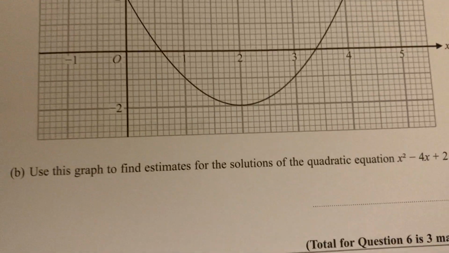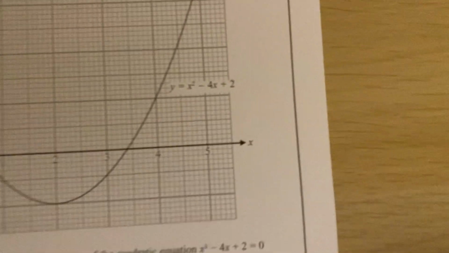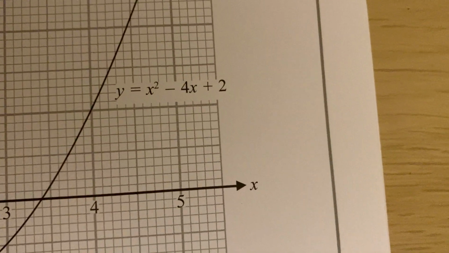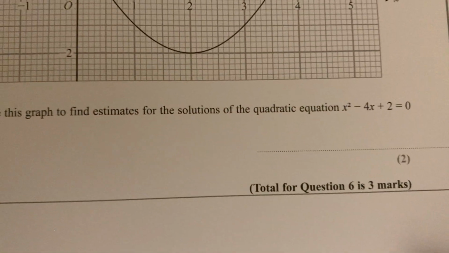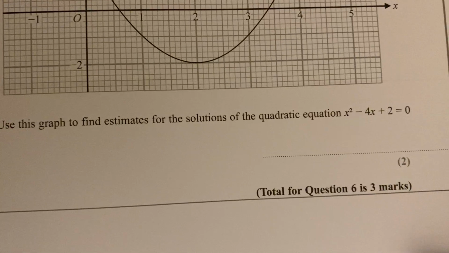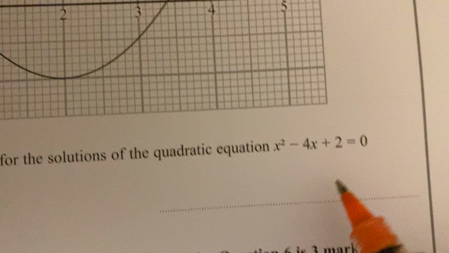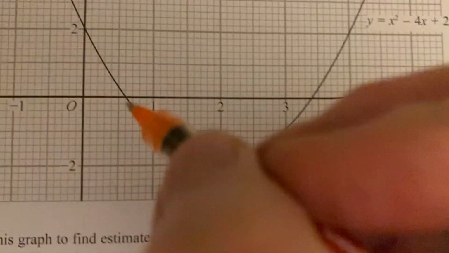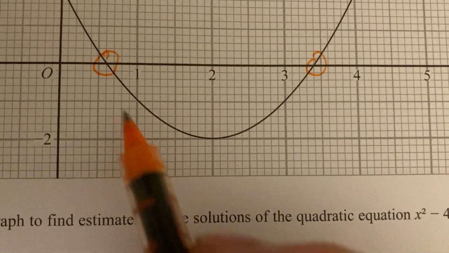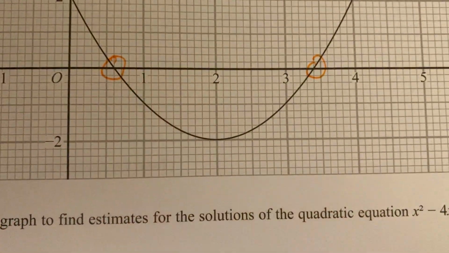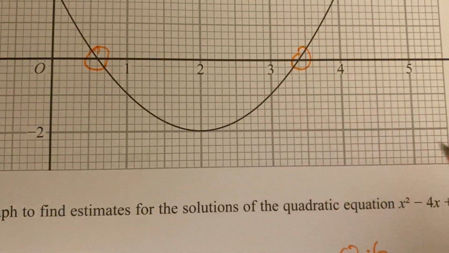And then similarly with this one here, it looks really big. I mean, look how big that baby is, eh? Massive, right? And it says it is y equals x squared minus 4x plus 2. All this question just for 2 marks, because it just says use this graph to find estimates for the solutions of the quadratic. All big stuff, but where does the quadratic hit 0? At what points? Well, it hits there and it hits there. And then you can read that quite clearly. That is going to be, look, there's 1, so that's 0.6. Or it hits there, which is 3.4.